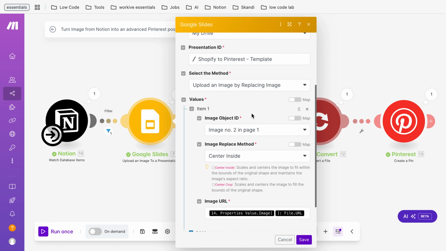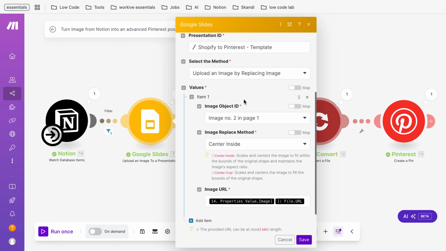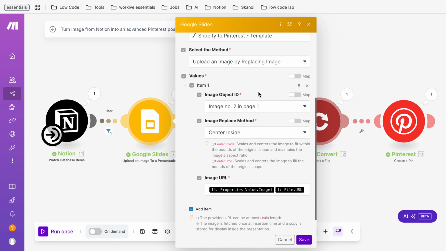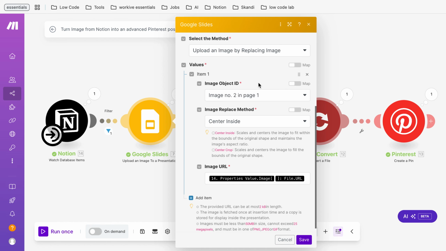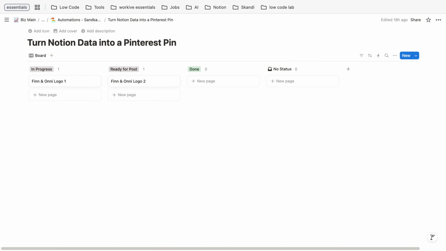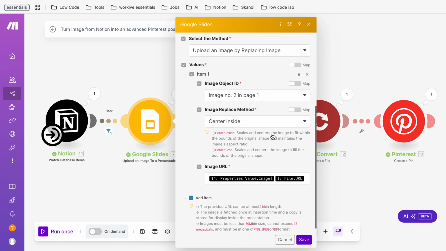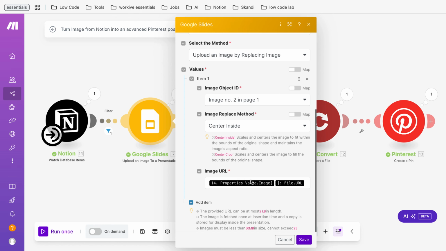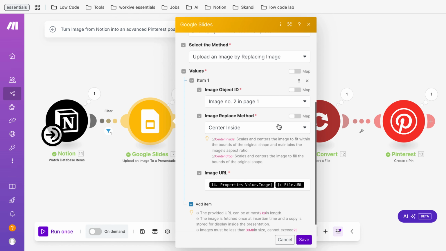What you can see here is that the values are image object ID: the image number 2 in page 1, this is page 1 and this is image number 2, will be replaced by the asset image URL which comes from Notion. And that's it. It's also important, you can choose how you prefer it. In our case, we just use send inside.